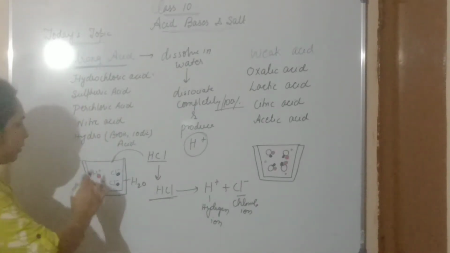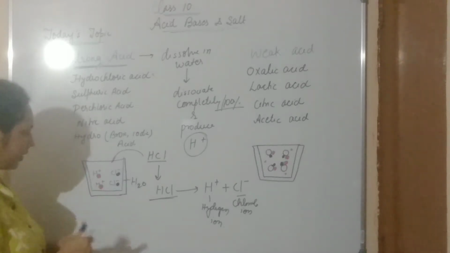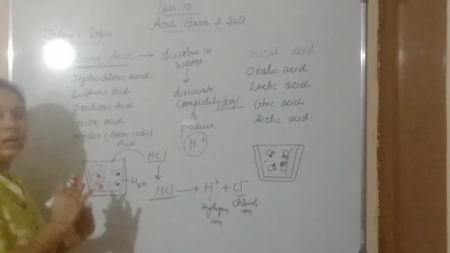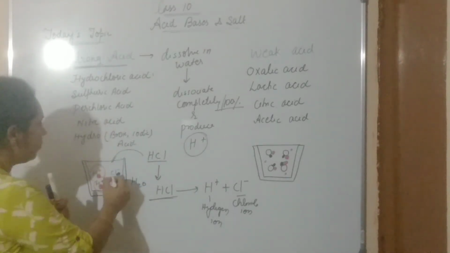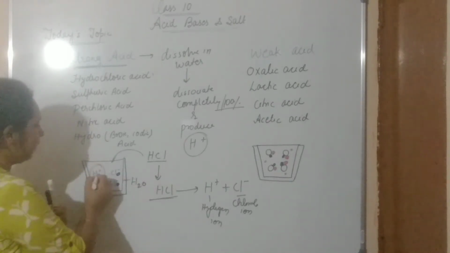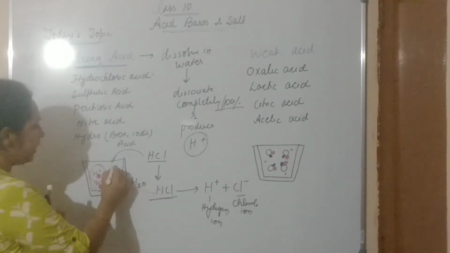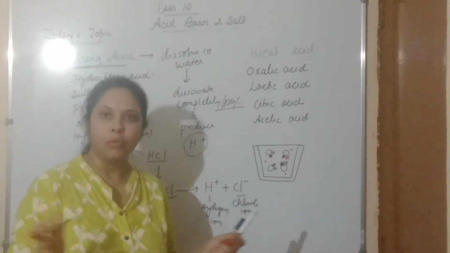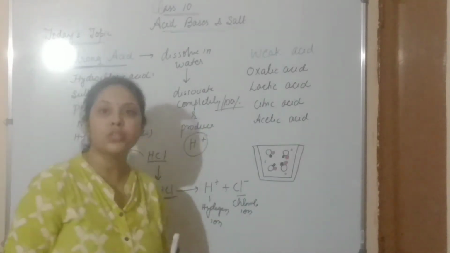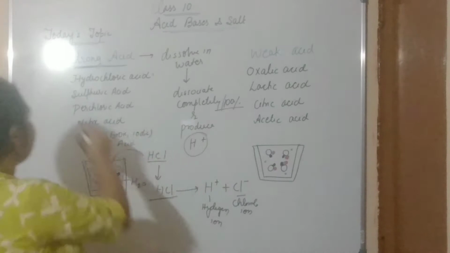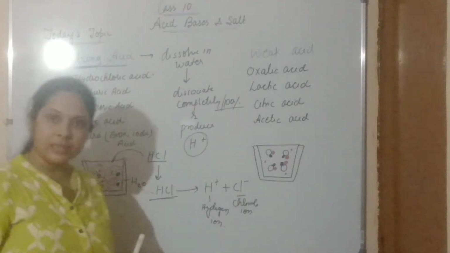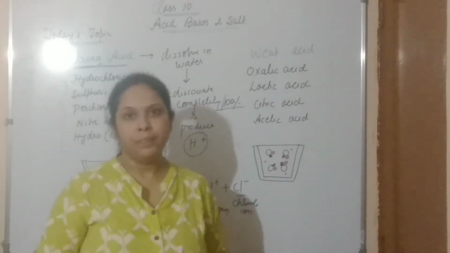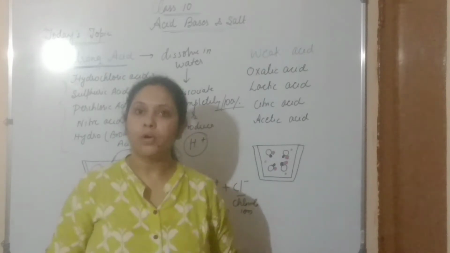In this figure you can see this red color, this hydrogen ion, breaks down: HCl breaks down into H plus and Cl minus, that is chloride ion. They totally break down, and then we get hydrogen ion. That's why all these acids, when dissolved, dissociate completely and produce hydrogen ion in the solution. So that's why they are called strong acids.